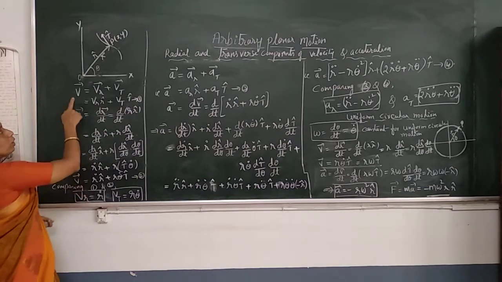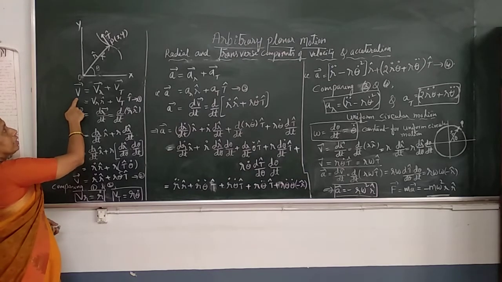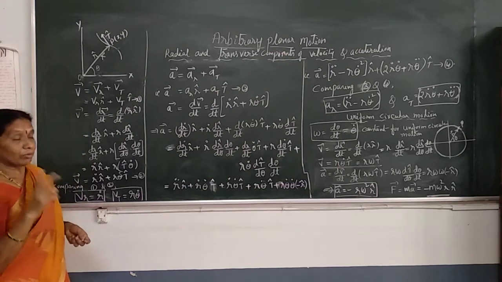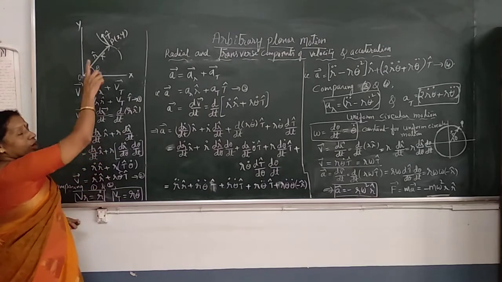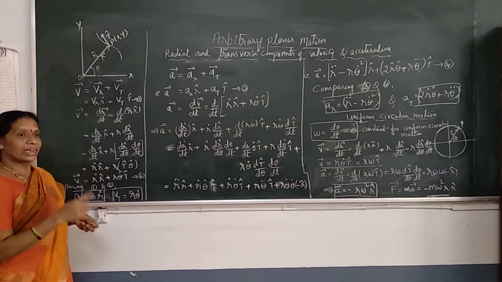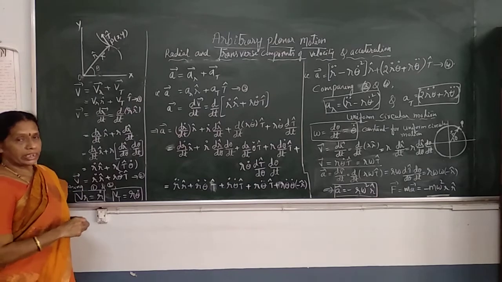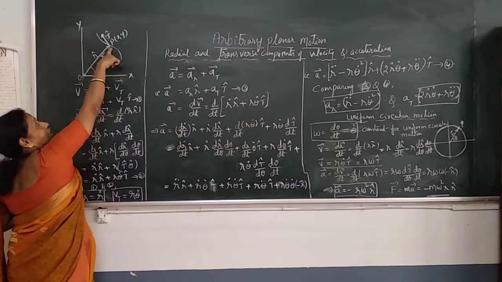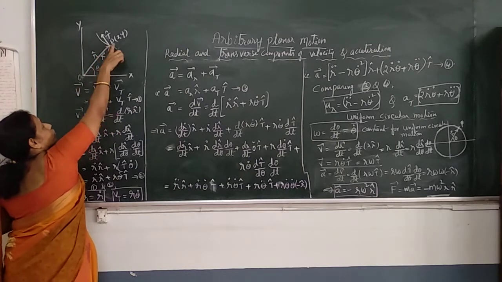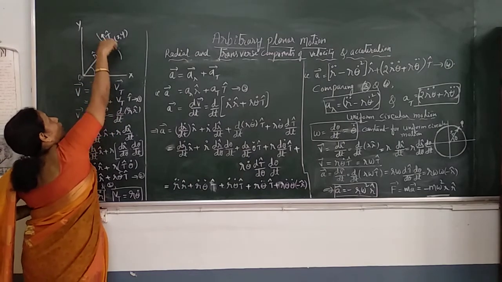Let V be the velocity of the particle. Then the velocity of the particle has two components. One is the component along the radius vector, called the radial component. Another is the component in the direction perpendicular to this radius vector. It is along the transverse.